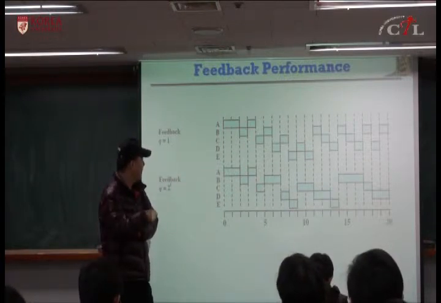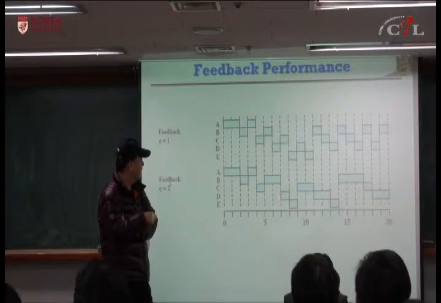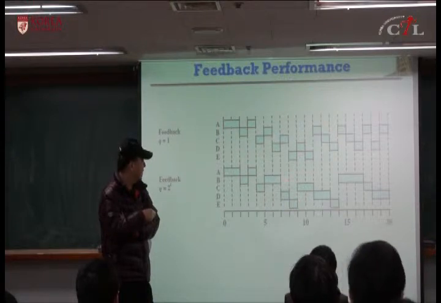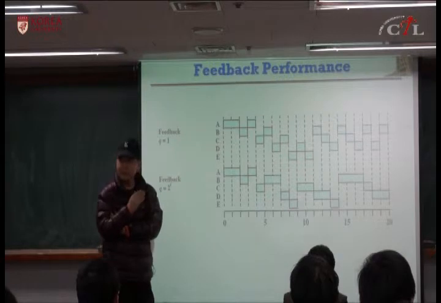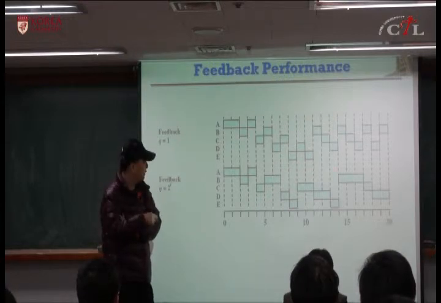And then D has arrived, so they give priority to D and E. It has been assigned 2, and this has been assigned only 1 round, so they give 2 each, and E runs to completion.